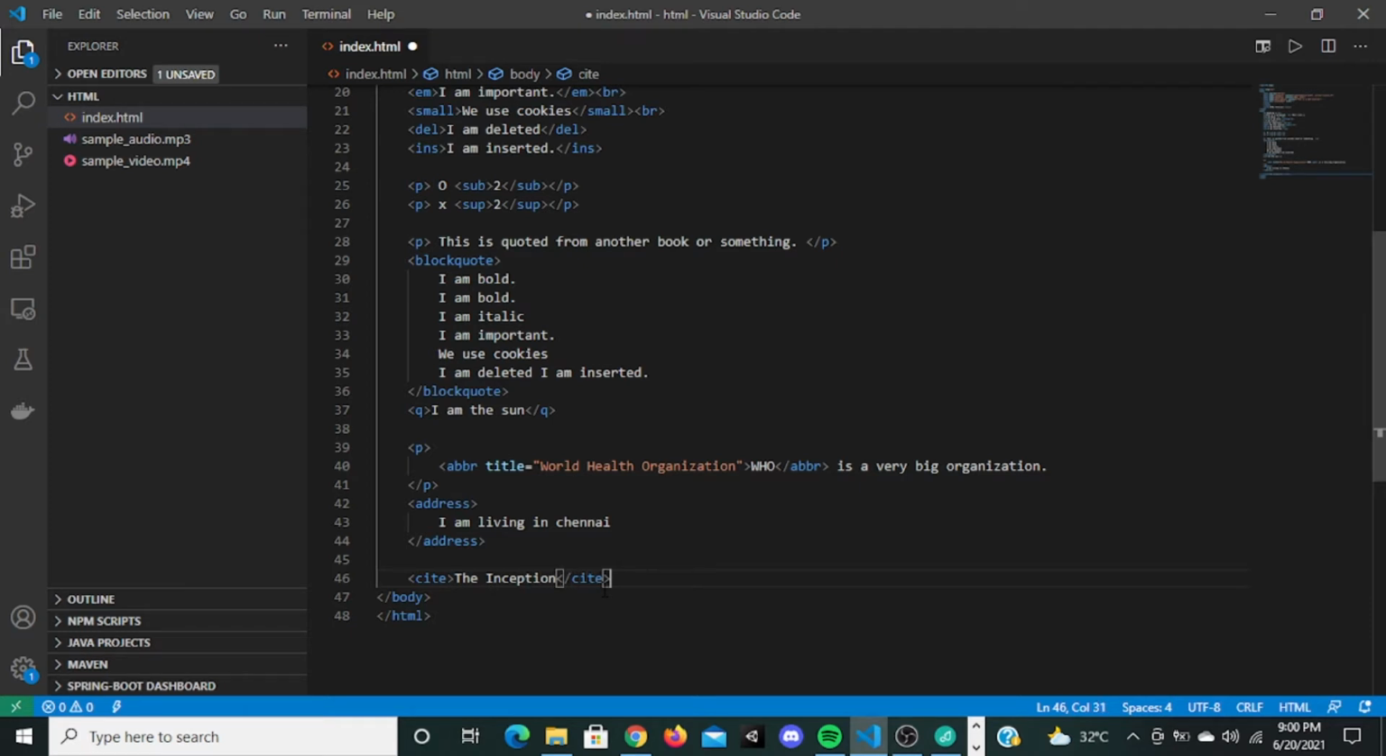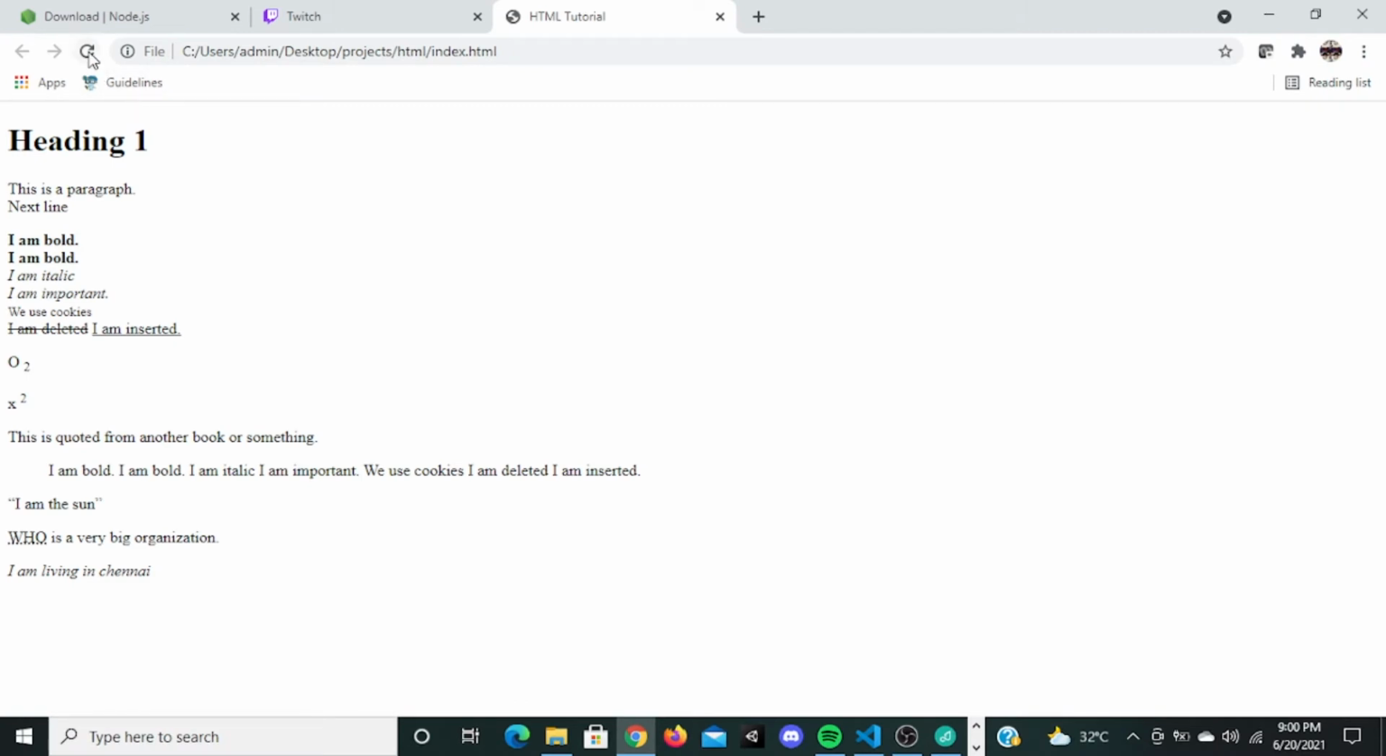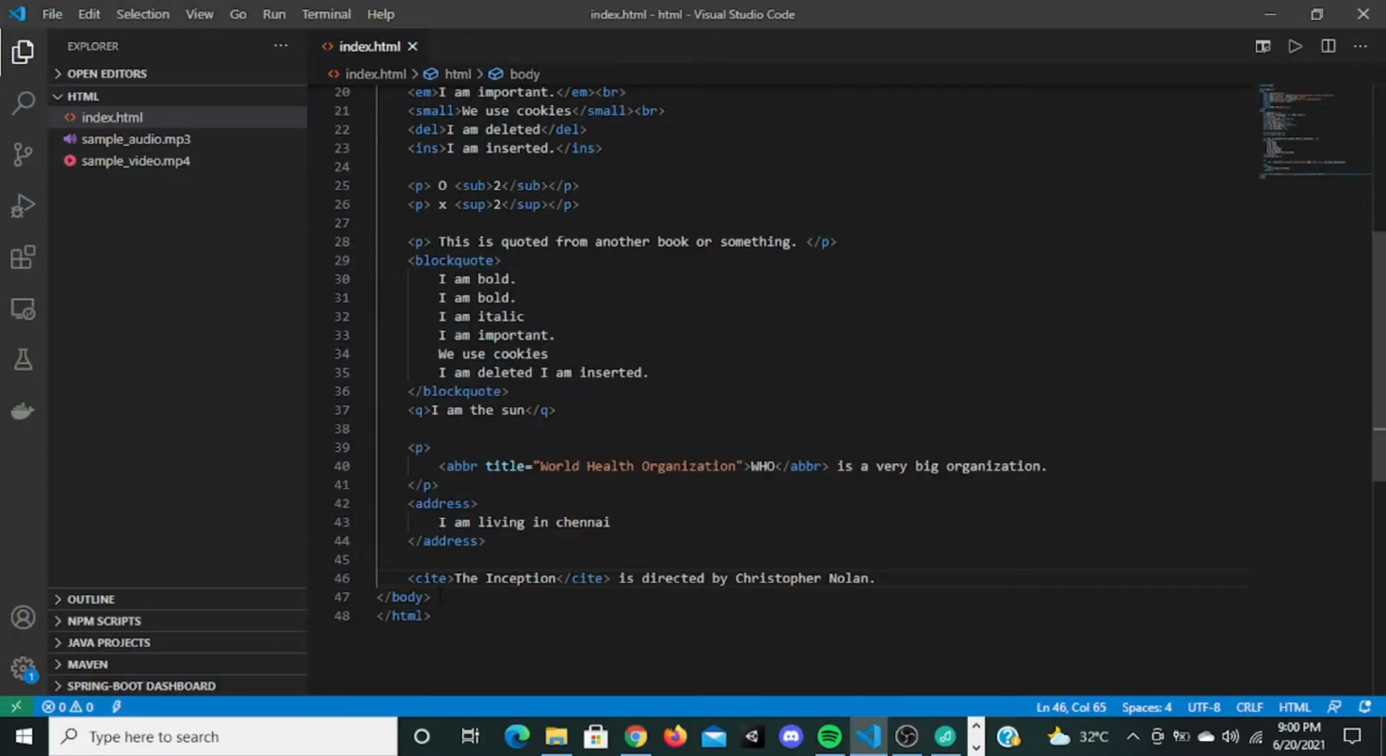Inception is directed by Christopher Nolan. When I save this, go here, and refresh, you can see Inception is in italics. It's directed by Christopher Nolan. So it is a citation. Cite means a unique thing, a poem or a movie. Always remember, a person's name is not a citation. You can give it, but it doesn't make any sense.